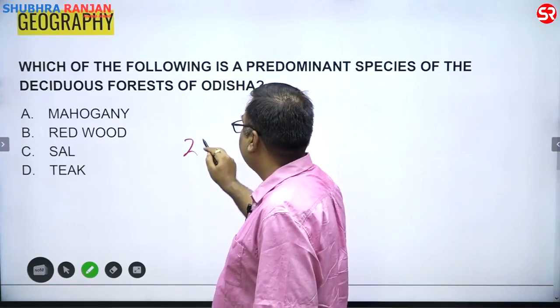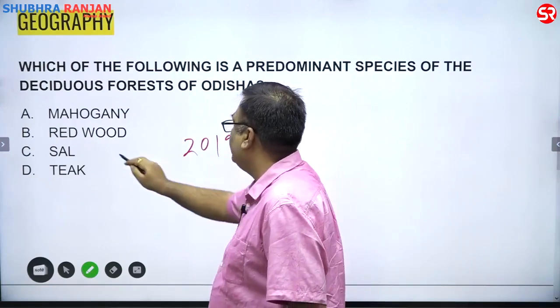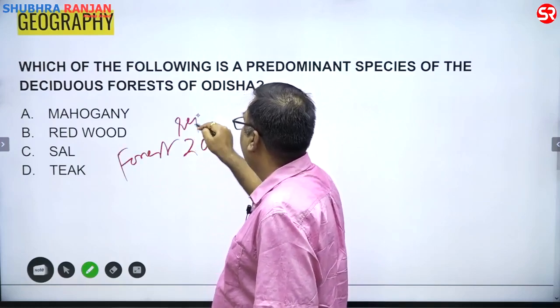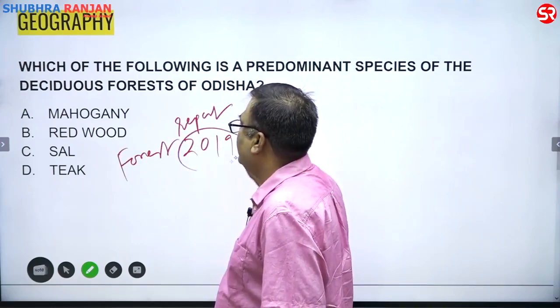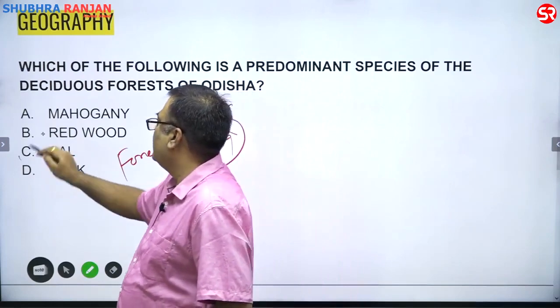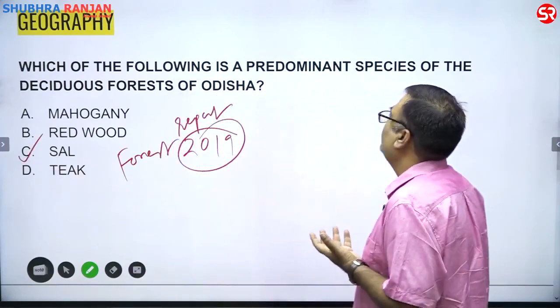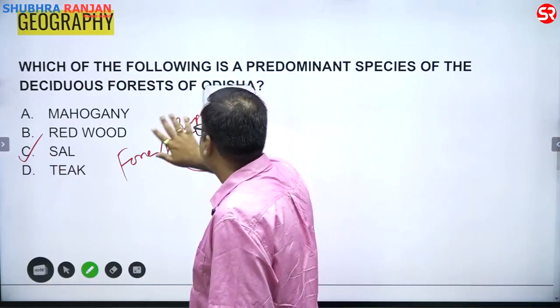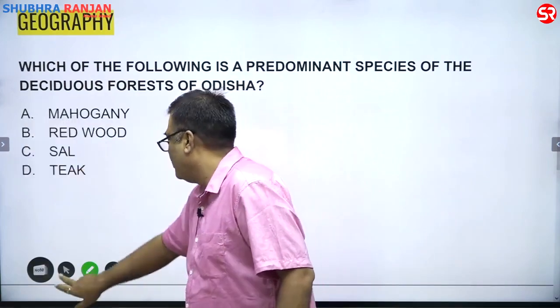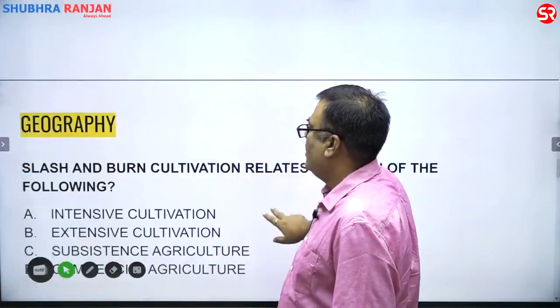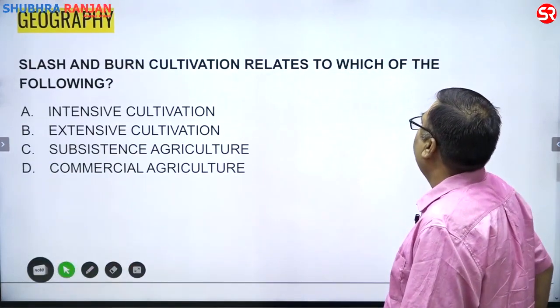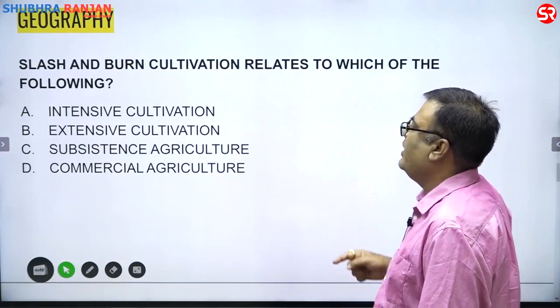According to the Forest Report 2019, it is the sal which is the maximum and that is the representative deciduous forest of Odisha. So the answer is C.